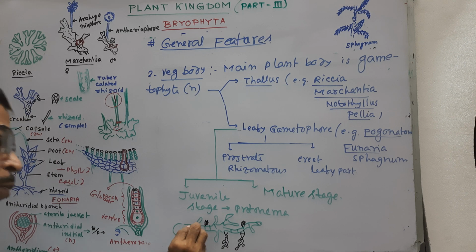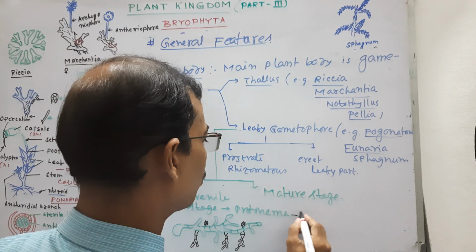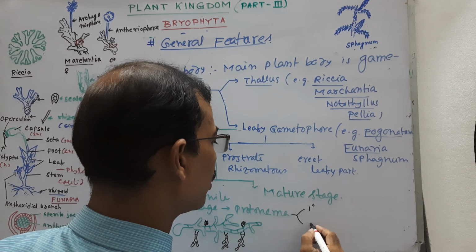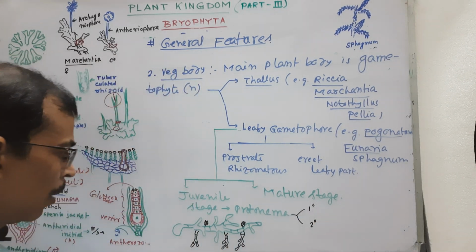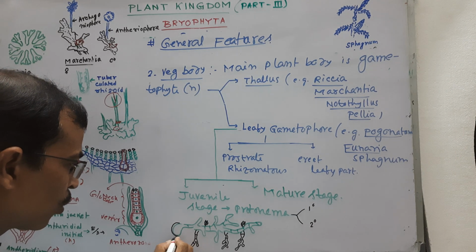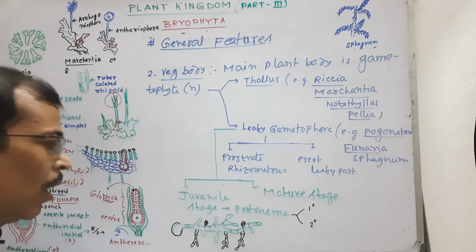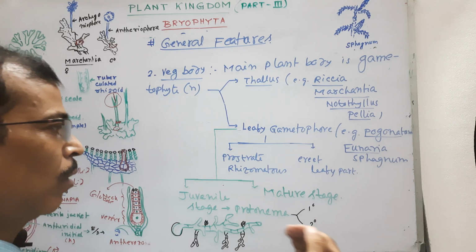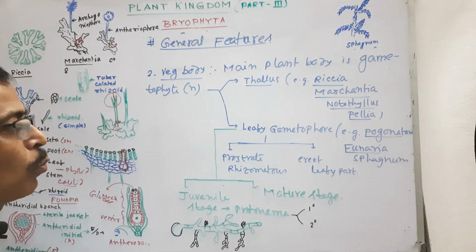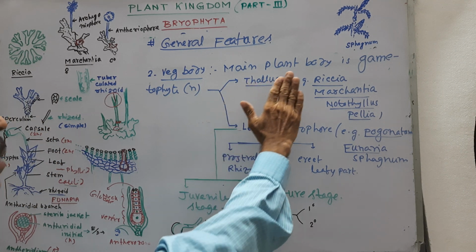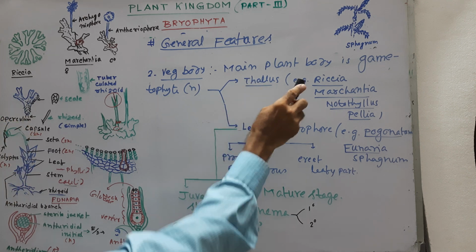And this protonema may be primary in nature or may be secondary in nature. Primary protonema develops from the spore. This is the spore, and secondary protonema may arise from other parts of the body other than spore. And about thallus, like Riccia, etc.